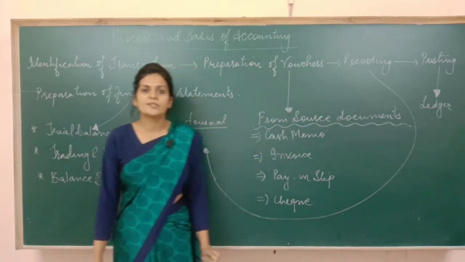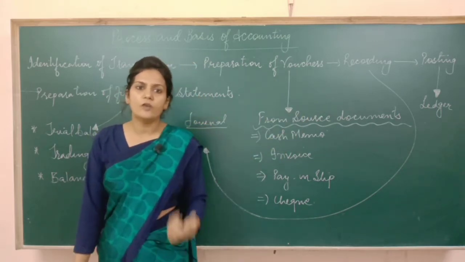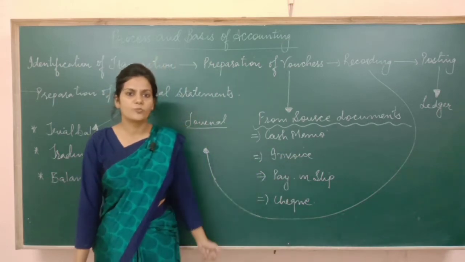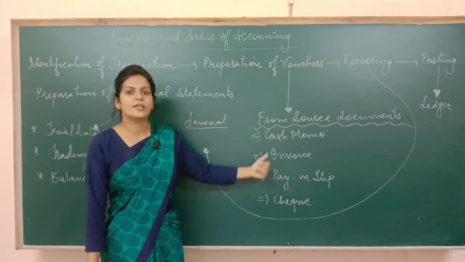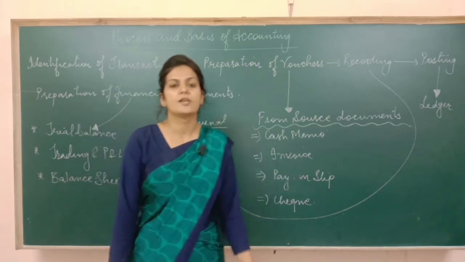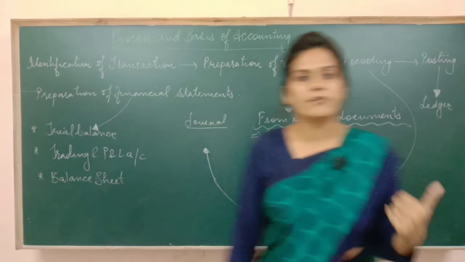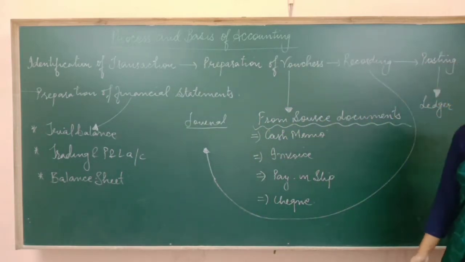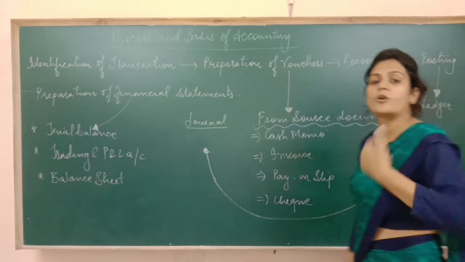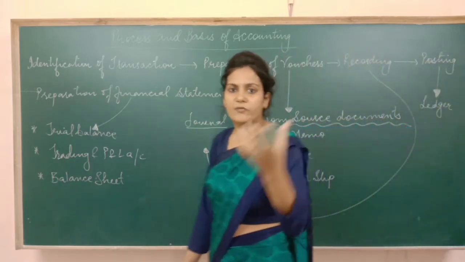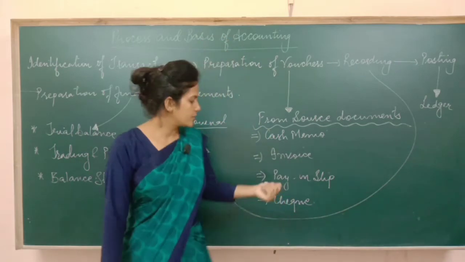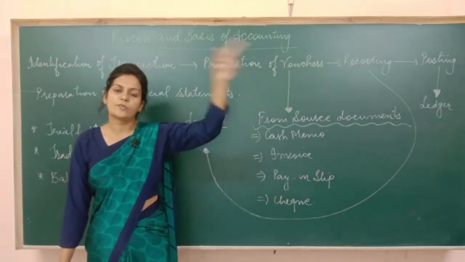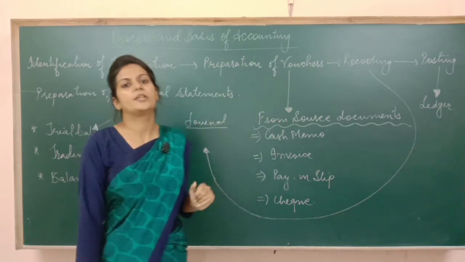It means an invoice is given in the event of credit transactions. I hope this point is clear. Invoice is given in the event of a credit transaction, but cash memo is given in the event of cash transactions. Next is paying slip and check. Paying slip basically means suppose you have deposited money into the bank, then the bank will give you one document. That document is known as a paying slip. So you get a paying slip from the bank because you have deposited money into the bank.